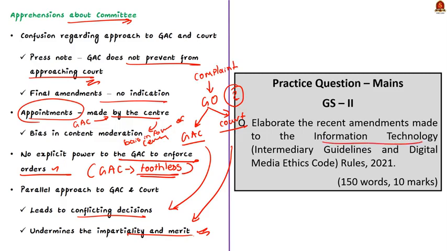While looking at the recent amendments, we also saw the implications of the amendment. After that, we saw about the grievance appellate committee, and we also saw about the issues associated with the grievance appellate committee. We also saw the importance of knowing about the recent amendments made by the government. So that's all regarding this discussion. With this, let us conclude this discussion and take up the next news article.